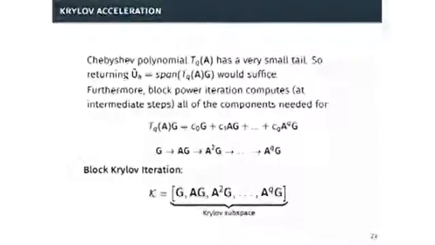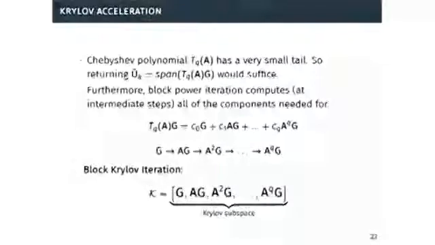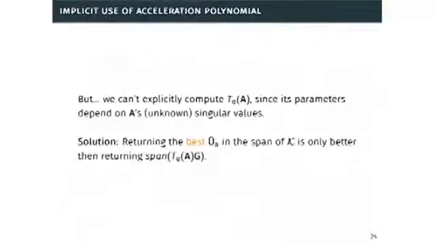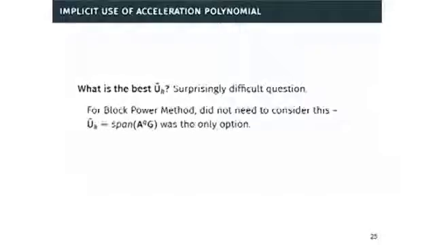I think I'm running out of time, so I'll just give a very brief summary of what we end up doing. Instead of computing the actual Chebyshev polynomial, we compute what is called the best span within the Krylov subspace, and this gives us the error bounds we need.